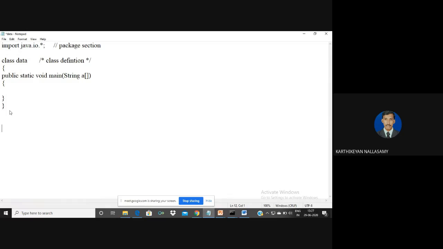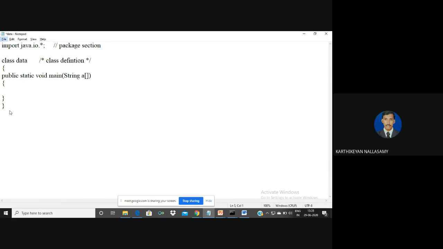But in the case of a multi-line comment, it starts with a slash star, is followed by the comments, and ends with a star slash. So if you want to define a comment across more than one line, we can use multi-line comments. Even with a multi-line comment, we can define a single-line comment also. But here is another difference: even after the comment ends, we can define an executable part of the program in the case of a multi-line comment. But in a single-line comment, we are unable to define an executable statement once the comment starts.